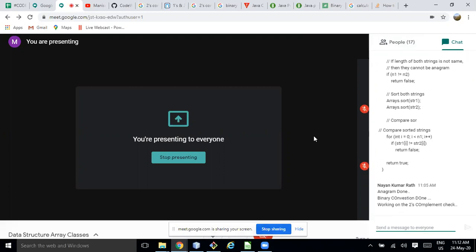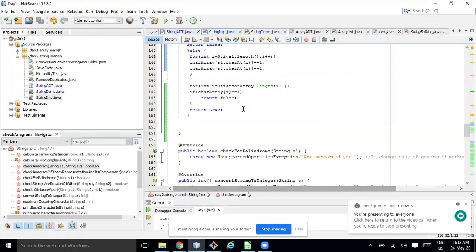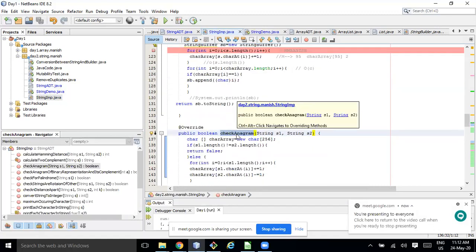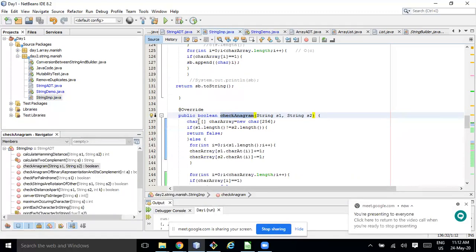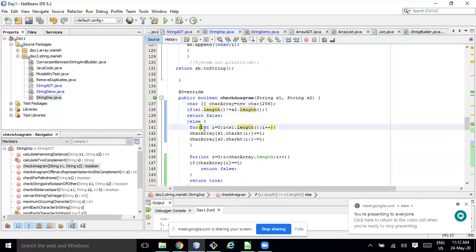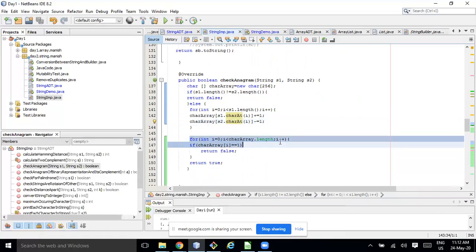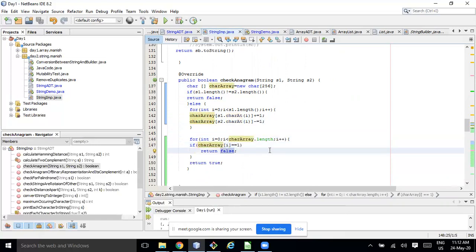Can you show your logic to check the anagram? Okay. Oh yeah, I see some modification is needed. So checkAnagram is straightforward logic. I'm creating one char array of 256, and if s1.length is not equal to s2.length, then returning false. Otherwise, I am just looping with a for loop, and for that particular character I'm adding +1 and -1 at the index of that character. Then again I'm doing one for loop: if any char array entry is not equal to 0, I return false. Otherwise, I'll return true.